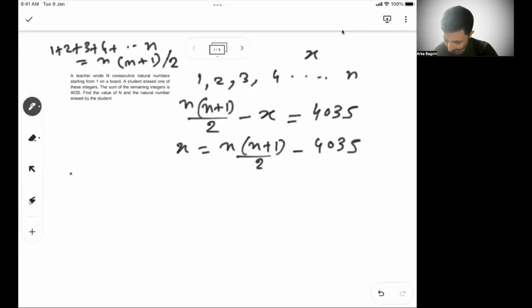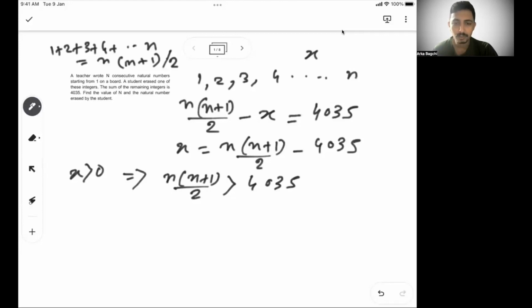Now I know x has to be greater than 0 because x is an integer and a natural number. So x has to be greater than 0. If this implies, then can I say n into n plus 1 by 2 must be greater than 4035? It has to be greater than 4035. Otherwise, if n into n plus 1 by 2 is not greater than 4035, the right hand side of this equation will become less than 0, but x is greater than 0.